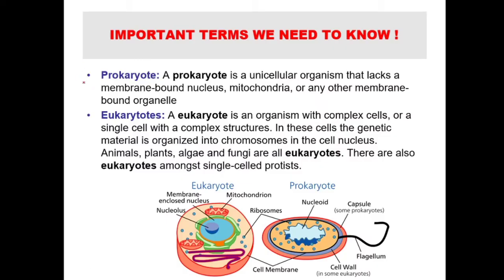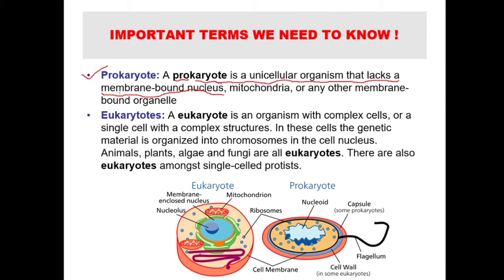Okay, some more terms. Prokaryote. Prokaryote term we have already studied in the first chapter. Prokaryote means it is a unicellular organism that lacks a membrane bound nucleus, right? In prokaryote, pro means primitive, we have learned, right? Karyote means nucleus. Pro means primitive and karyote means nucleus. So prokaryote means primitive nucleus.